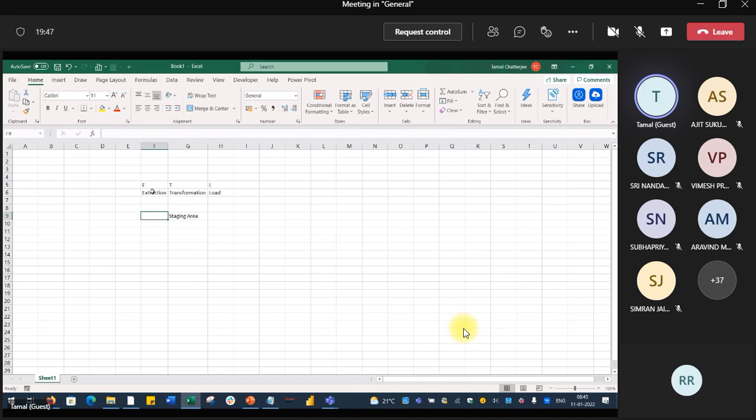First of all, there will be multiple sources. We have to extract the data and keep it where? In the staging area. Then with the data in the staging area, we have to perform some transformation.